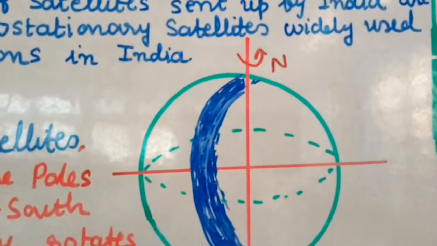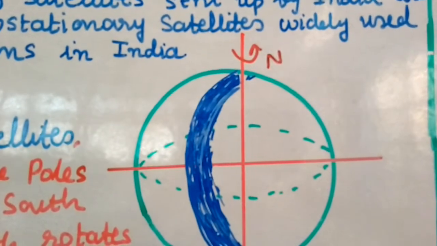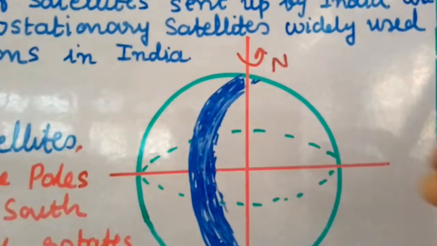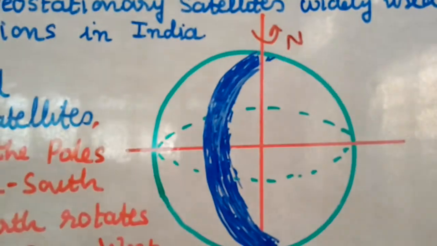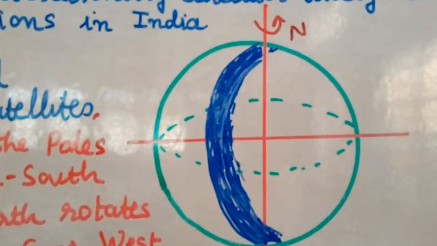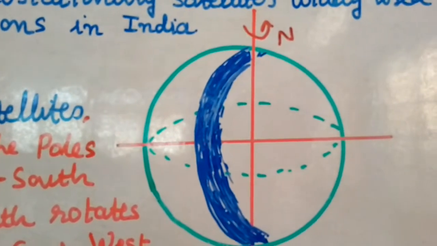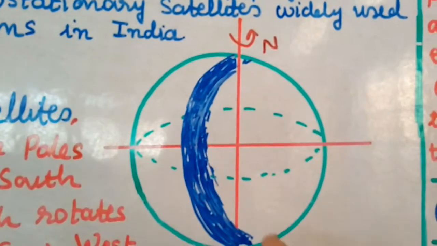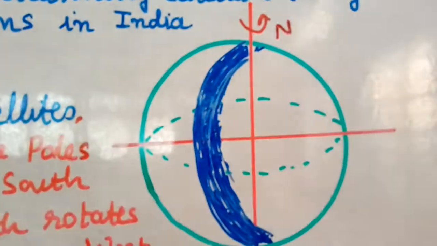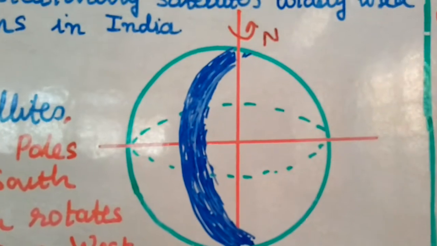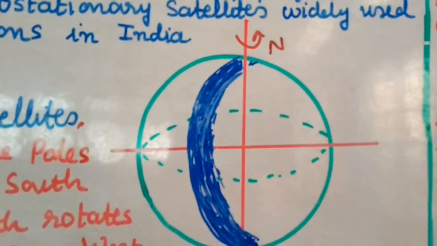And there are cameras fixed on this satellite. So when it is moving from north to south pole, these cameras can capture the view of only a small strip, this blue color you can see, that small strip it can capture. Why? Because the satellite is very close to the earth.